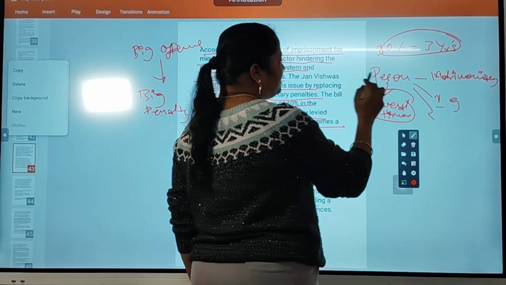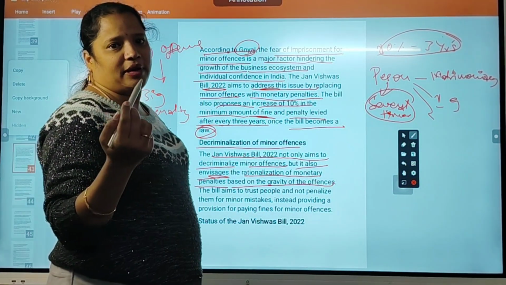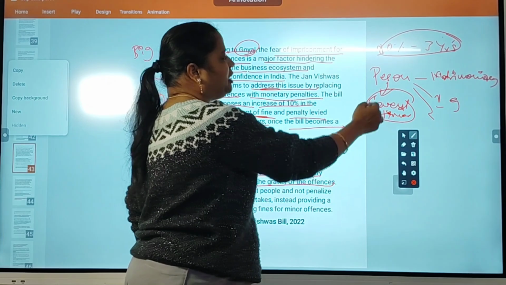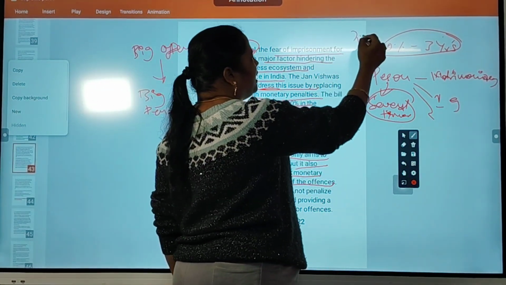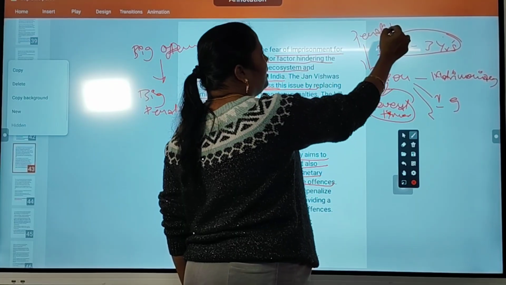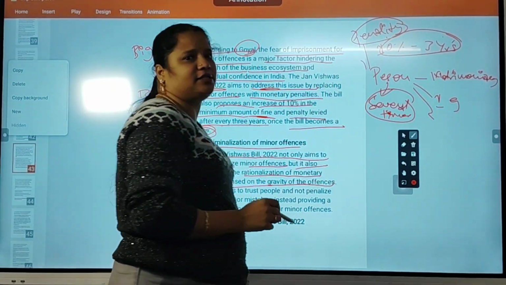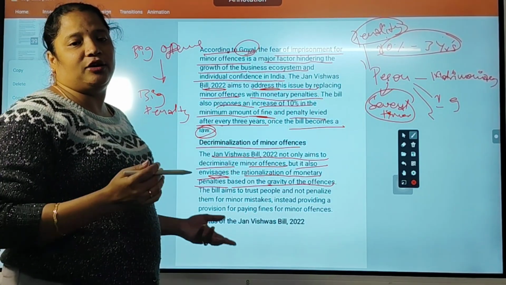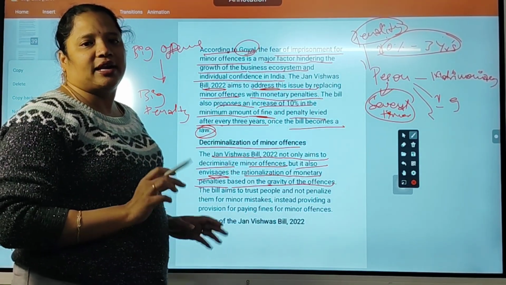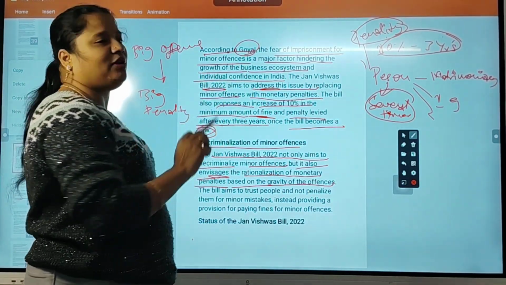So, to this person, how much amount he has earned through these multiple marriages, that much amount will be given as a penalty, so that even though he did the crime, he does not get much amount out of this crime. Okay. So, according to the gravity, according to the impact of the crime also, the penalty will be decided in the cases.